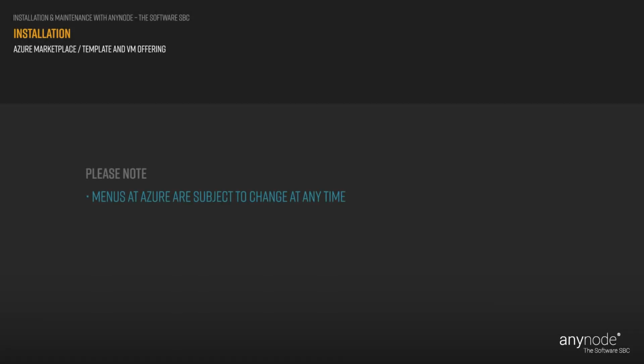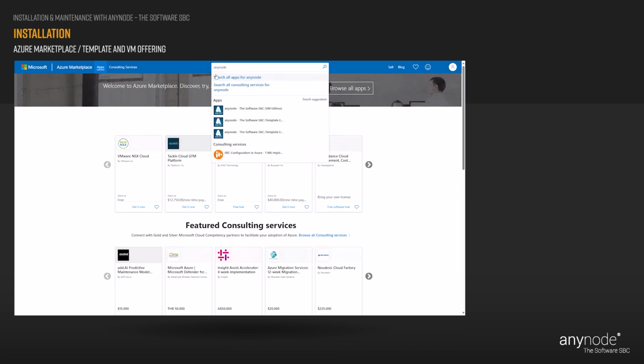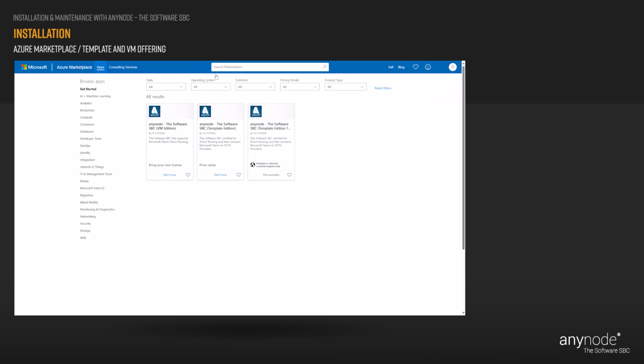Please note, the menus and terminologies at Microsoft Azure are subject to change at any time. When you search for any node on the Azure Marketplace, you will find any node, the software SBC, as a template and as a VM offering. Both options are validated as a preferred solution on the marketplace by Microsoft experts.